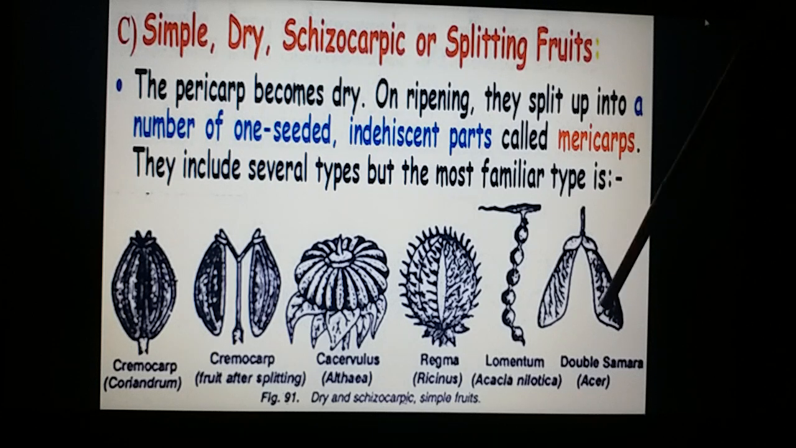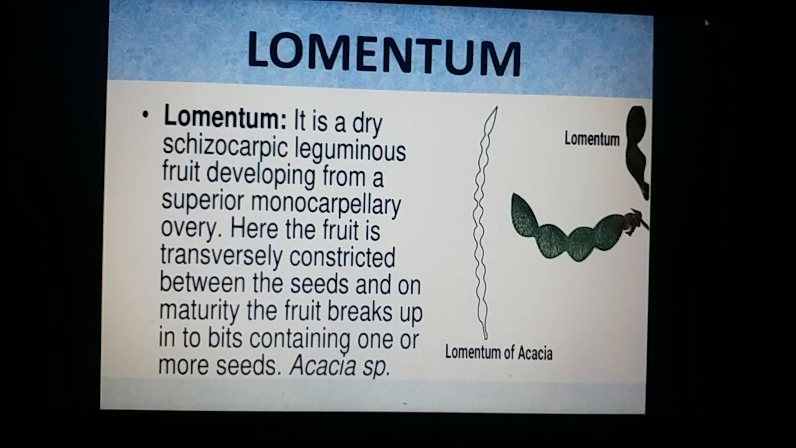It is of various types once again. And my dear viewers, it is Lomentum, it is Cremocarp, it is Regma, it is Carcerulus, and it is Schizocarp. So these are again 5 types. To begin with, it's Lomentum, developing from a monocarpellary ovary, and the fruit is constricted. At these constrictions, it will dehisce, forming a number of pieces. Each piece will have a single seed in it. The best example for this is Tamarindus and